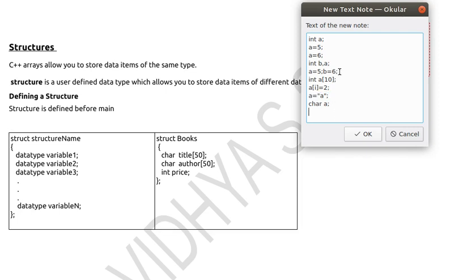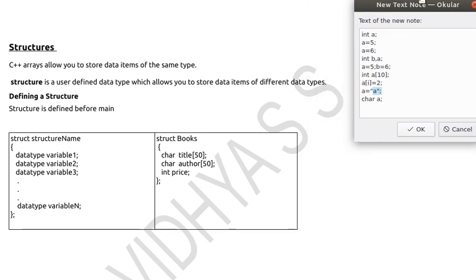Say suppose I want to store 6 as well as a character in a single data type. Is it possible? No. An array is there to store a group of values, but an integer array can store only integer values. A character array can store only character values. We can't declare character as well as integer in a single array. That is, an array can store a group of values but with the same data type.